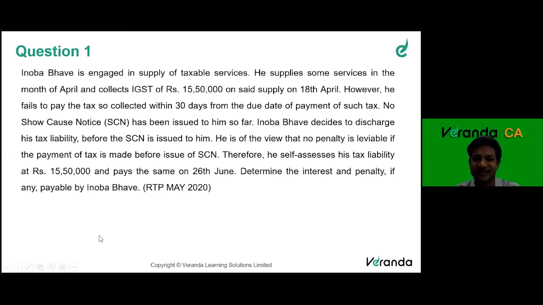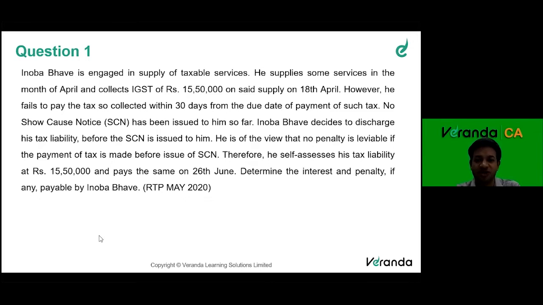Vinoba Bhave is engaged in supply of taxable services. He supplies some services in the month of April and collects IGST of rupees 15,50,000 on the said supply on 18th April. So the supplier is engaged in a supply of taxable services and he has collected an IGST of 15,50,000 rupees on 18th April. However, he fails to pay the tax so collected within 30 days from the due date of payment of such tax.